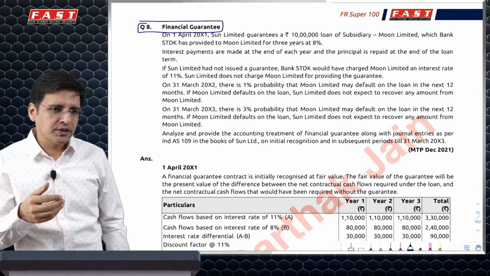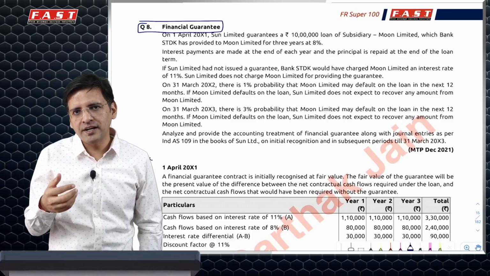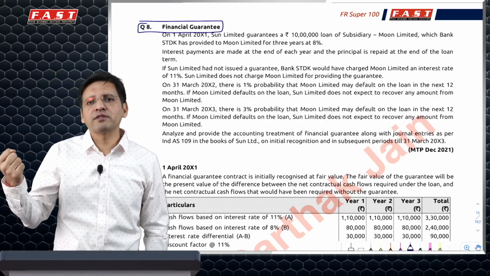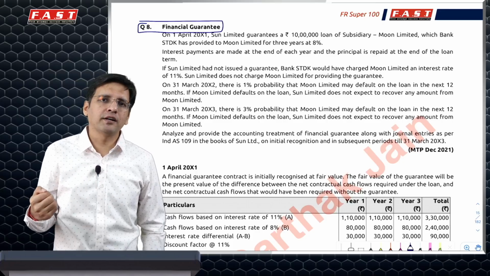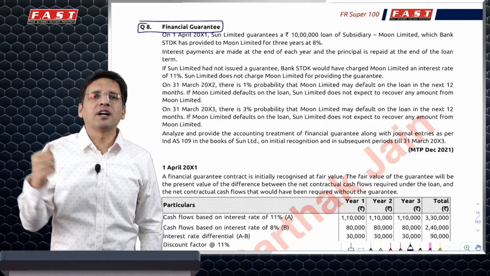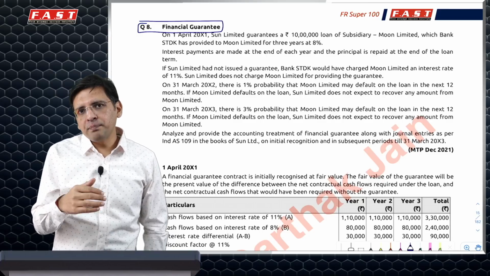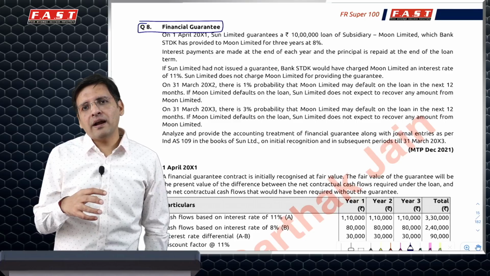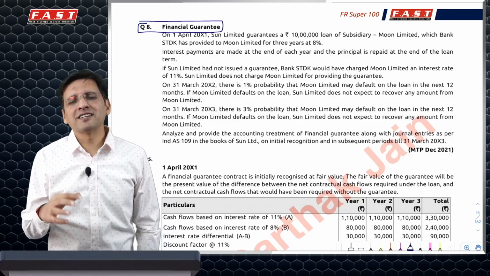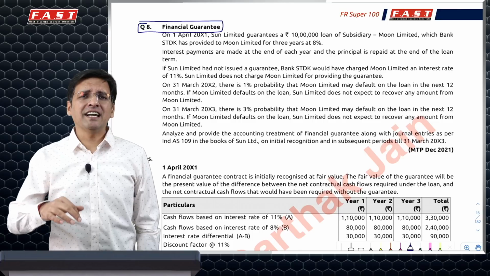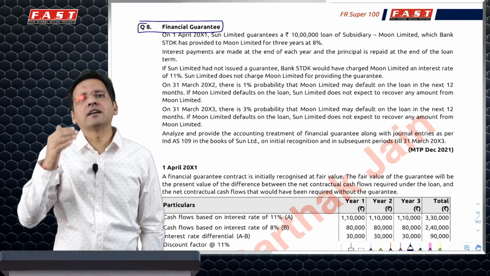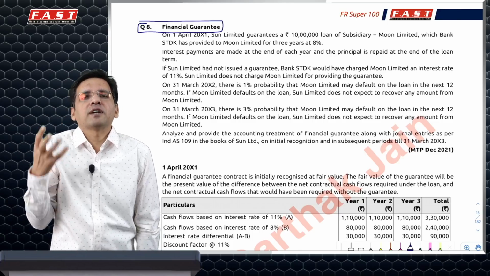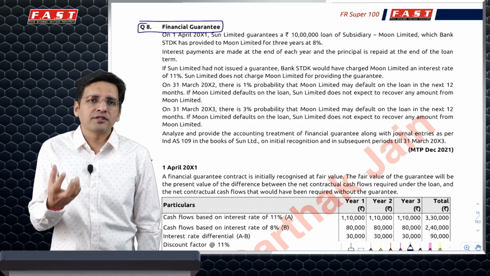So in this particular question, the situation created is that a subsidiary is taking a loan from somewhere and the parent is giving a bank guarantee on behalf of the subsidiary to the lender. Because the parent is giving a bank guarantee, ideally the parent should have charged some fees on that bank guarantee, which it has not charged, it being a subsidiary. Ind AS would say that for the financial guarantee, we will still assume that had fees been charged, what would have been the value of that particular fee.